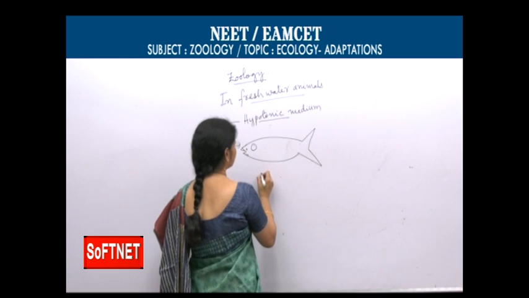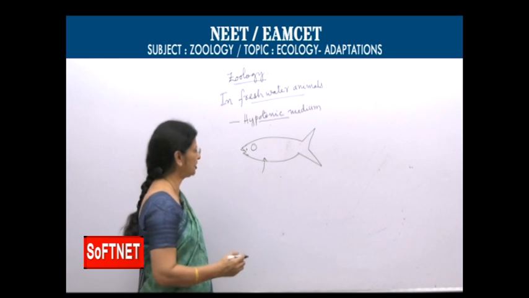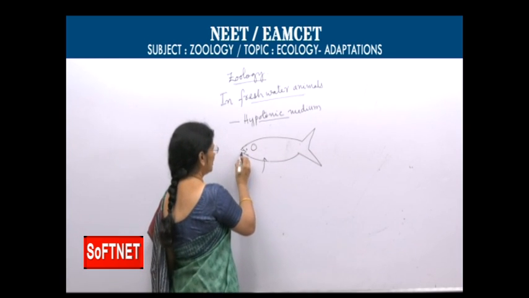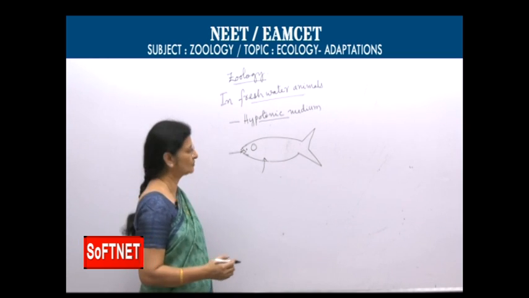In freshwater fishes, water enters into the body through the gill membranes, and along with the food also, water enters into the body.